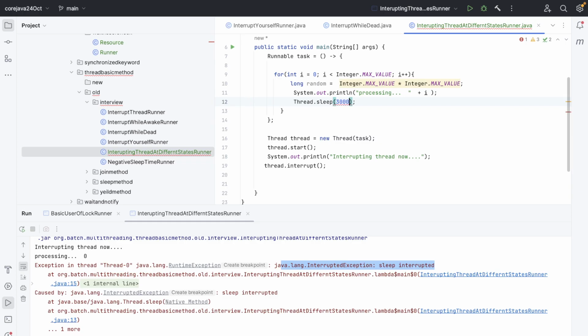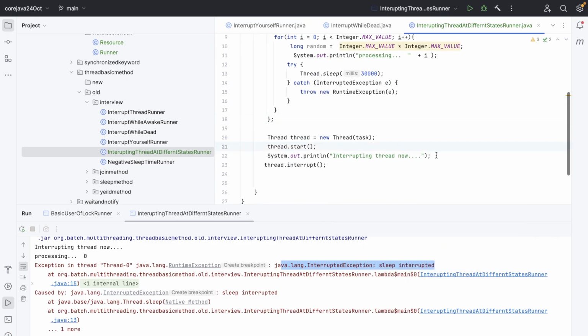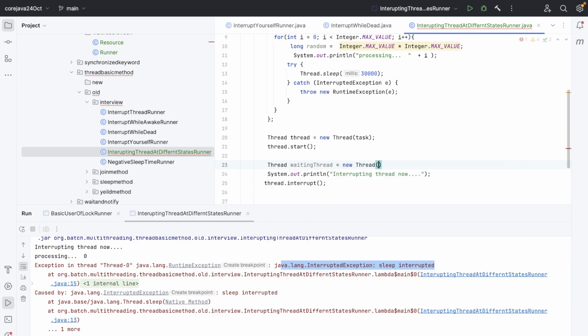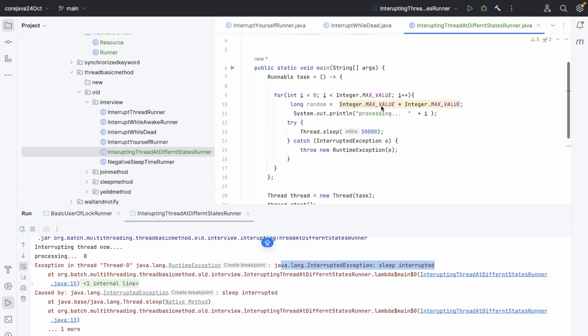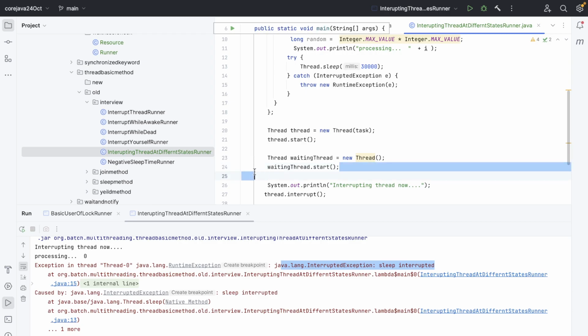Okay, 30 seconds, and again we try and catch. All right, now I'm going to create a new thread. This thread will be the waiting thread. Thread waitingThread equals new Thread. Okay, but I need to write code in such a way that it requires a resource. All right, I can do it, no worries. So this will be the waiting thread, and I will call waitingThread.start.